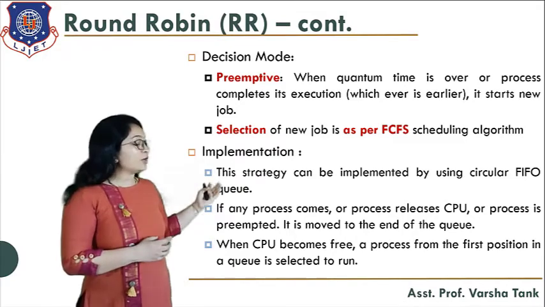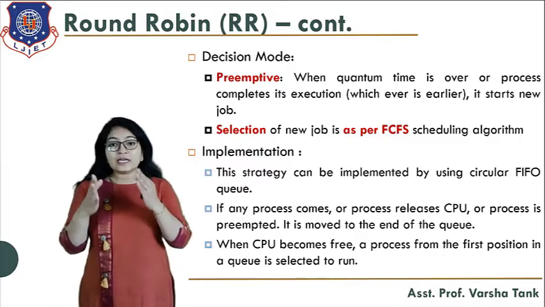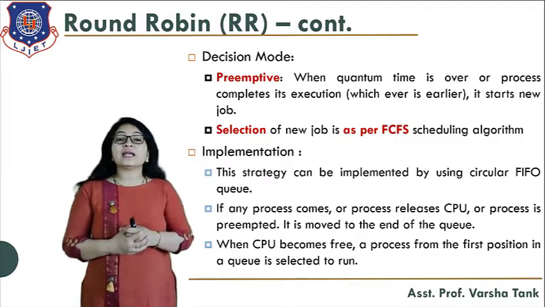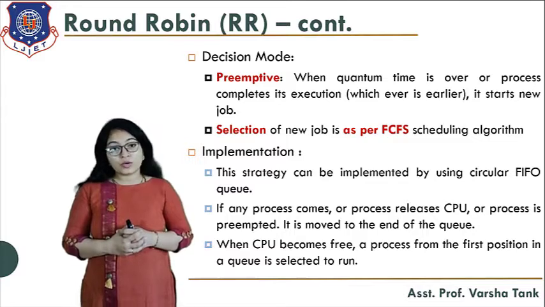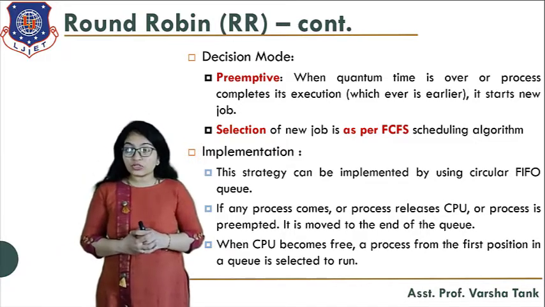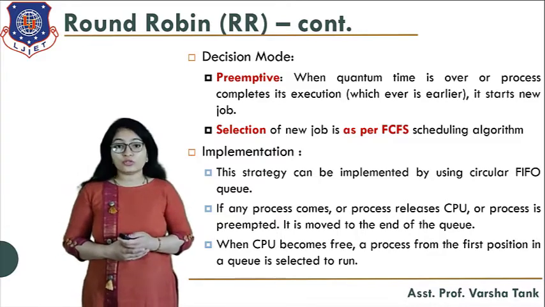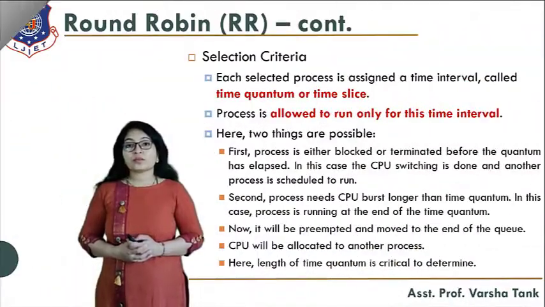When the CPU becomes free, the process at the first position in the queue is selected for execution. So you got how the process goes for execution and how the CPU selects it.